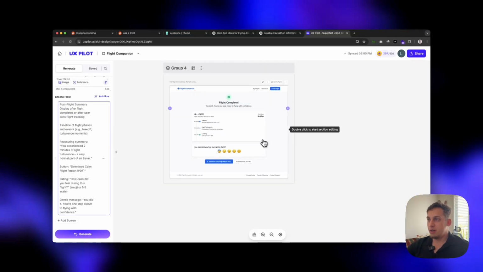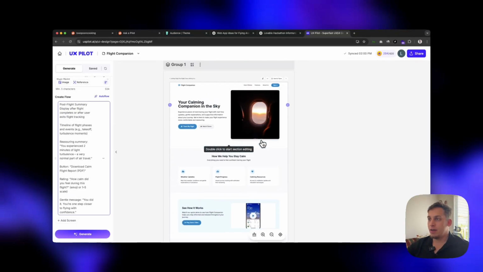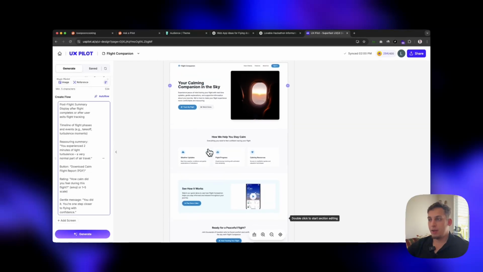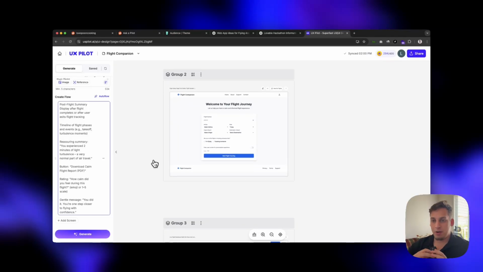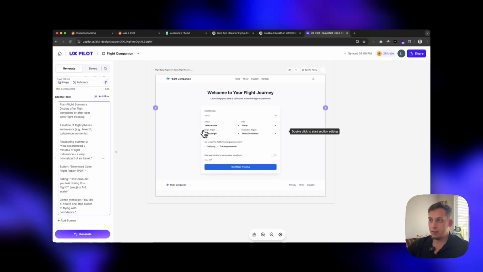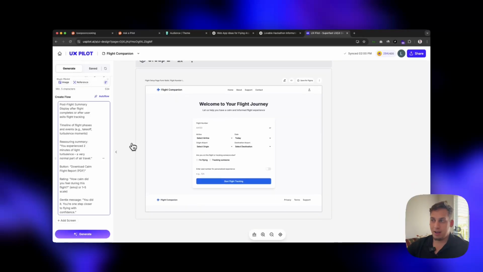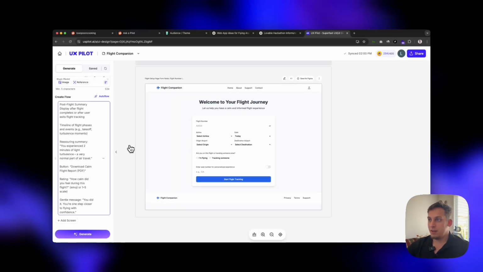So after just a few minutes, we have all of the different screens. So we have this landing page, which by the way would be nice if we were to build this in a tool like Framer, for example, instead of Lovable, because Framer offers this flexible, customizable design, right? So in Lovable, it does offer that too, but Framer is way more advanced with that.